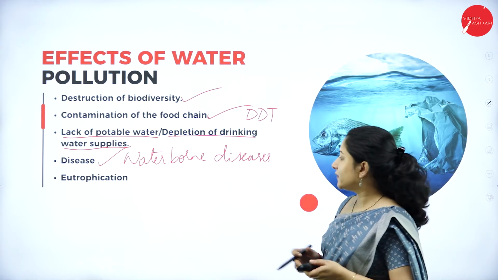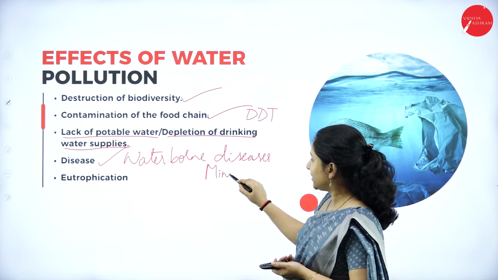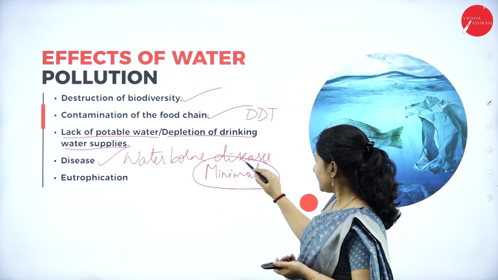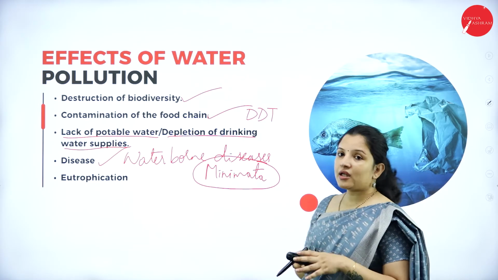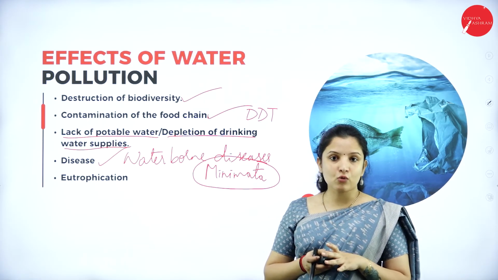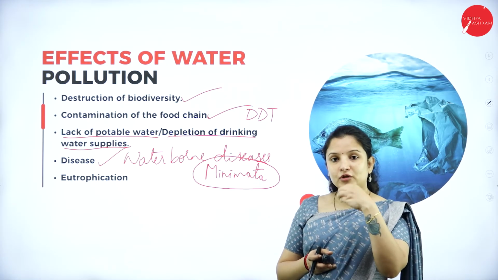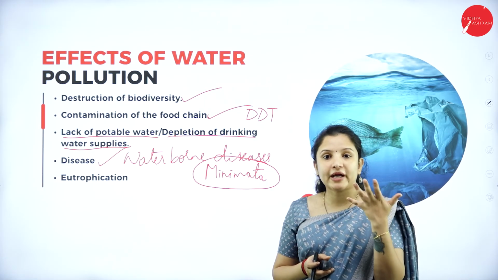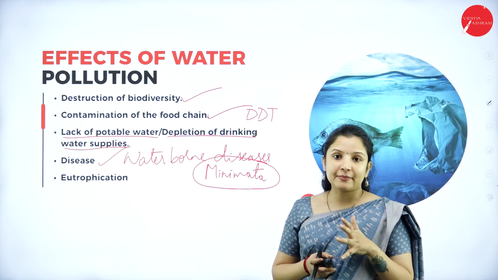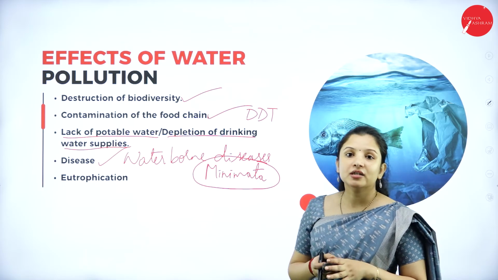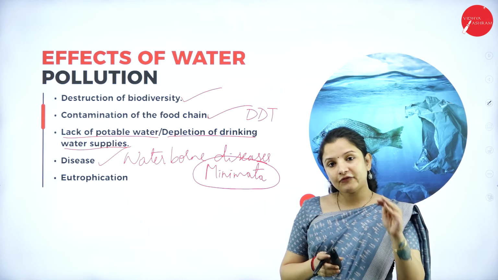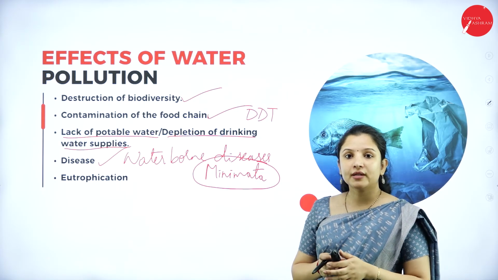And not just that, we all have heard of Minamata. There was a disease called Minamata. I don't know how many of you know about this. This actually occurred in Japan, wherein what happened was, somehow because of the dumping of waste into the water body, mercury entered into the water body, and the mercury was eaten by the fishes. And when human beings ate those fish, it caused a lot of brain damage in them, and that disease actually occurred in Minamata in Japan. So that is why it is called the Minamata disease. So that is how it can affect the animal life as well as the human life.